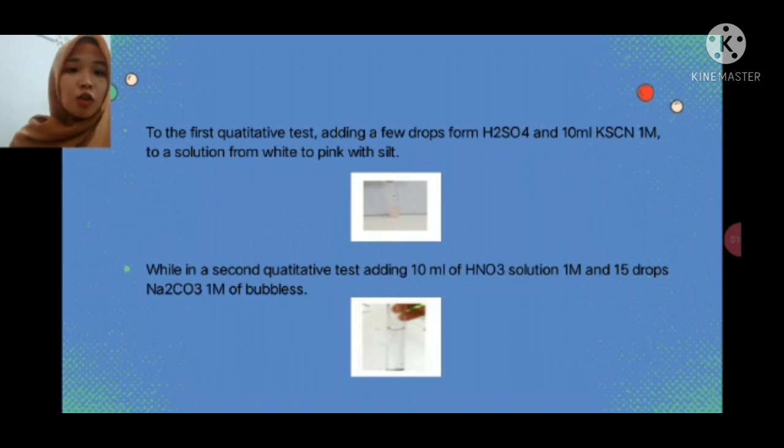In the second qualitative test, adding 10 ml of 1 molar nitric acid solution and 15 drops of 1 molar sodium carbonate anhydride produces bubbles.